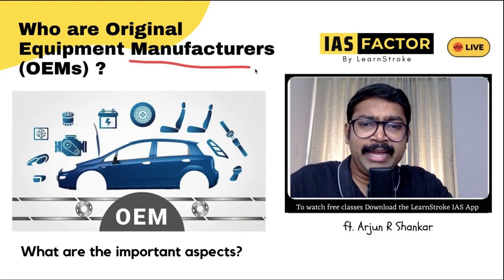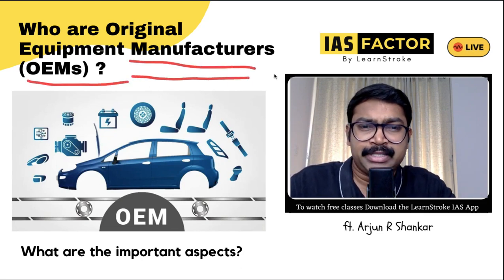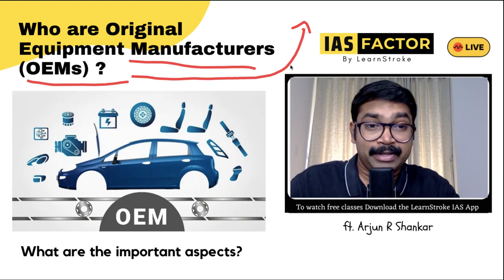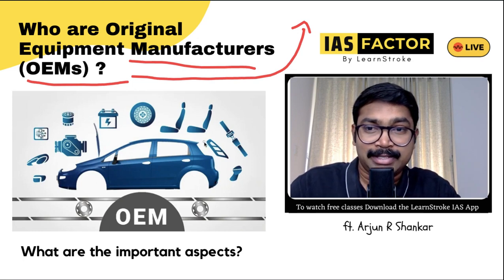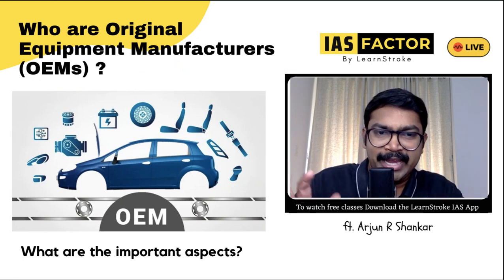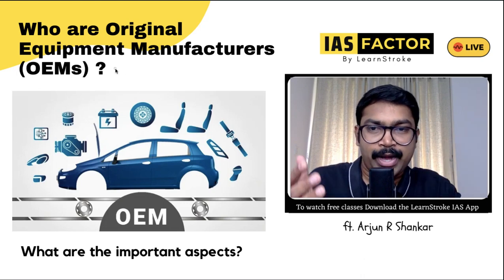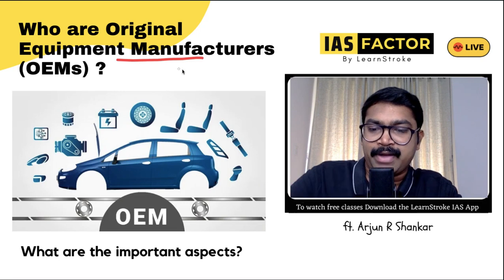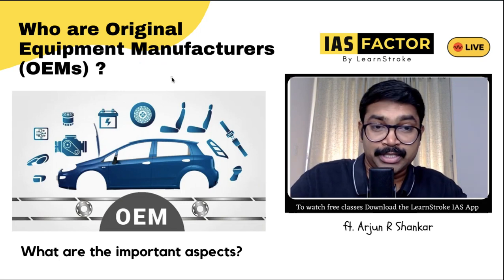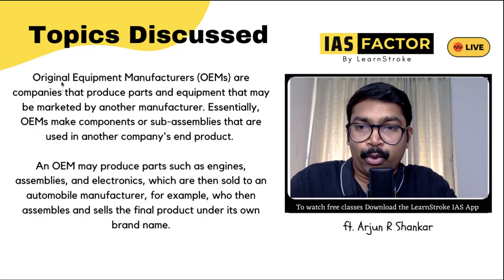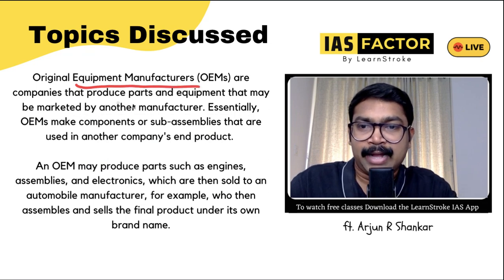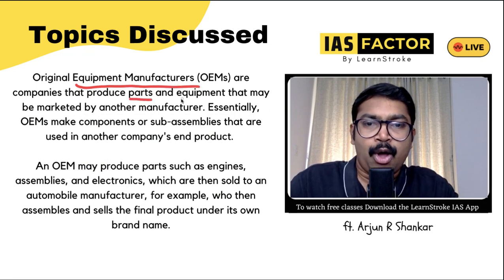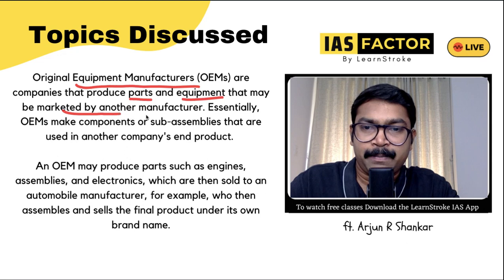What are OEMs? This appears in business news very frequently with regard to cars, electric vehicles, etc. What are OEMs? So what do you mean by this? OEMs are original equipment manufacturers. So this is in the news. So let's understand. Original equipment manufacturers are companies that produce parts or equipment that may be marketed by another manufacturer.